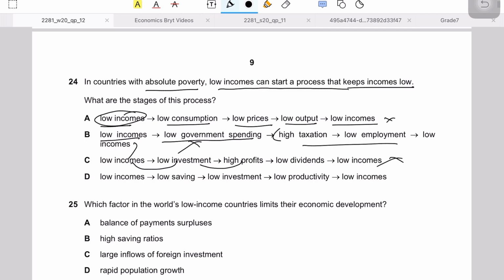And high profits means high dividends. So high profits obviously will not translate into low dividends. So all the three options are wrong. So obviously the D should be the right answer. But again, let's see why it is the right answer.